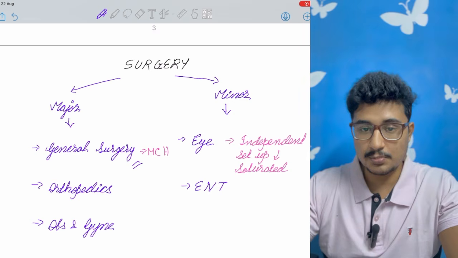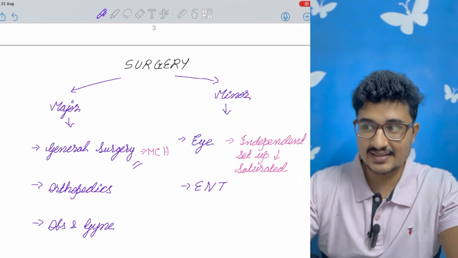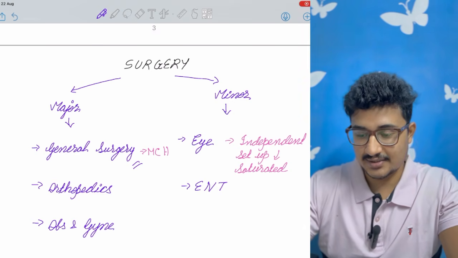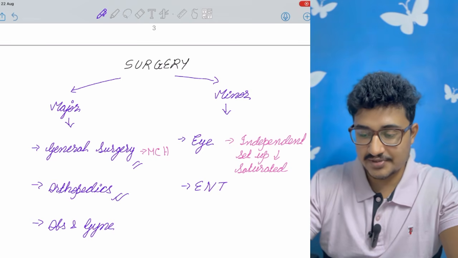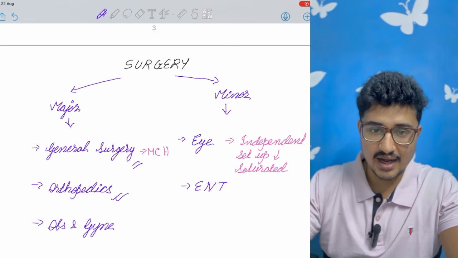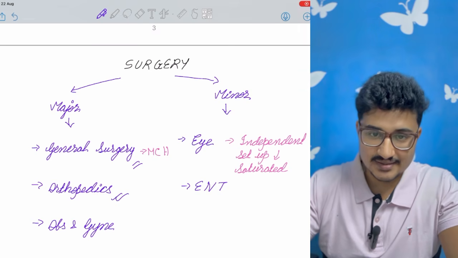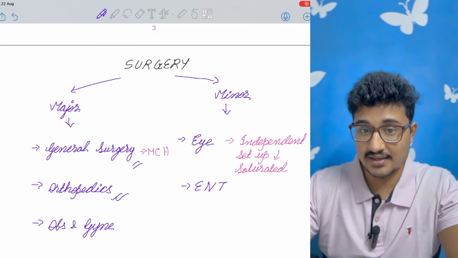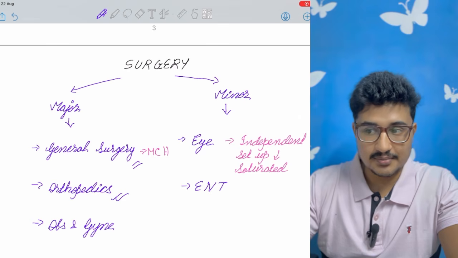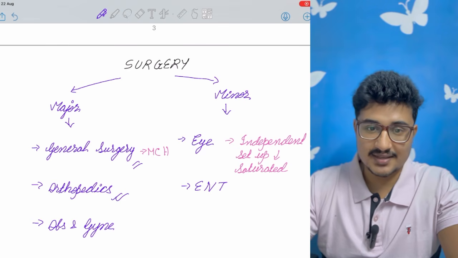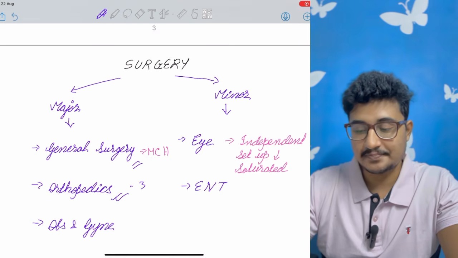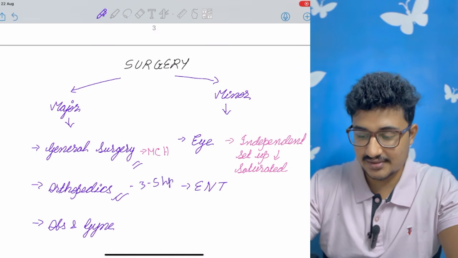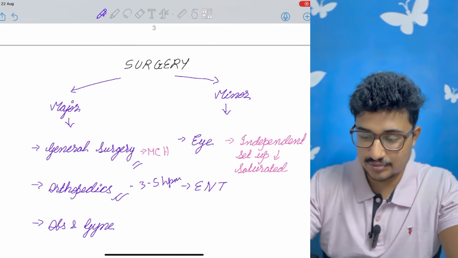Here you have scope of MCH, but this is a job of delayed settlement. So here comes a good surgical option, that is orthopedics, which has very high earning potential. At least in the Eastern India, here it has very much high earning potential, because without knee transplant and transplants also, seeing the fracture patients and so much joint pain is prevalent here, you can earn at least 3 to 5 LPM after doing PG, okay.